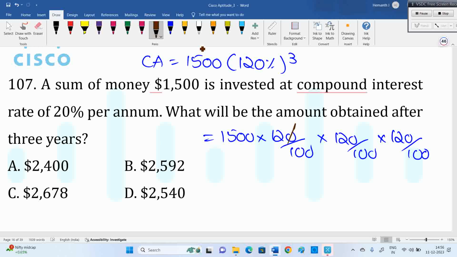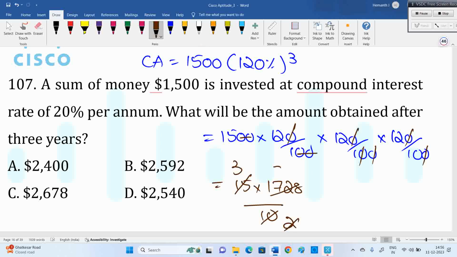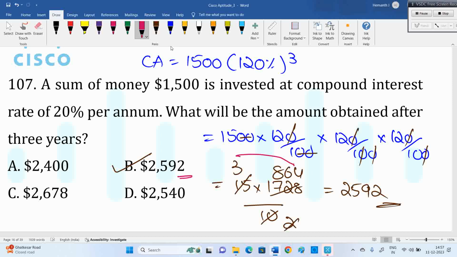Yeah, these 3 zeros will be cancelled. We have again 2 zeros. So 1 zero left over in the denominator. 15 into 12 cube means 1,728. Divide by 10. This is 5 3 times, 5 2 times, 2 8 6 4. 3 into 4 ending with 2, I required option. Available is this. I didn't do the entire multiplication, but I have a logic that 3 into 4 should end with what? 3 4s 12, ending with 2, ending with 2 only, one option available.